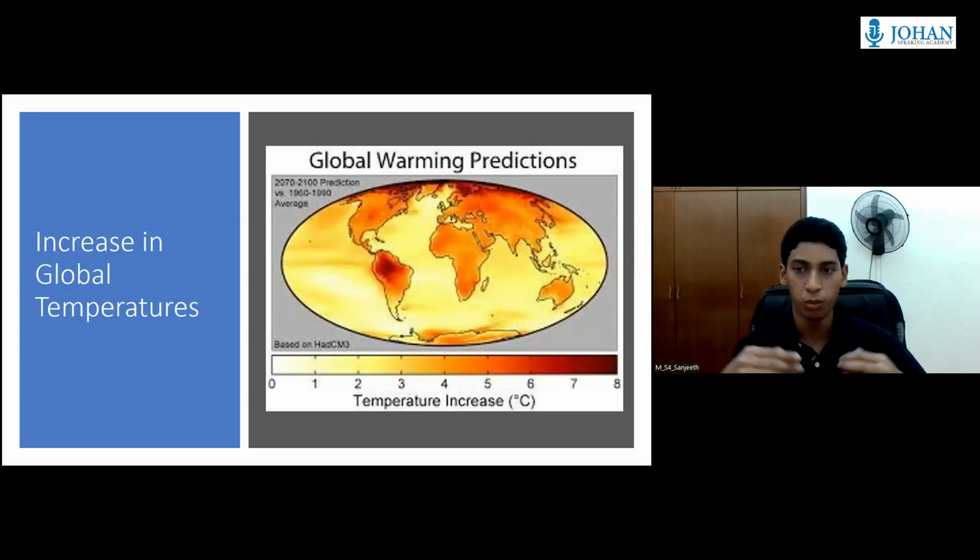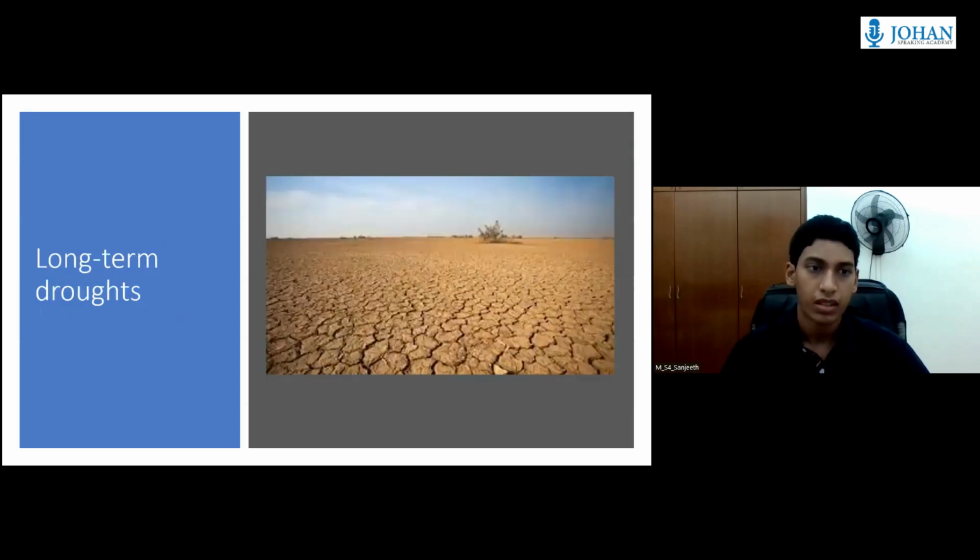Secondly, increase in global temperature. Burning fossil fuels creates a lot of greenhouse gas emissions. The ozone layer acts like a blanket. It prevents the greenhouse gases from escaping, and it traps the sunlight, which causes internal heating. Long-term droughts. Due to the change in weather pattern and increase in global temperature, water is evaporating much more rapidly. High temperature creates low precipitation. So there's a high chance for a long-term drought to occur.